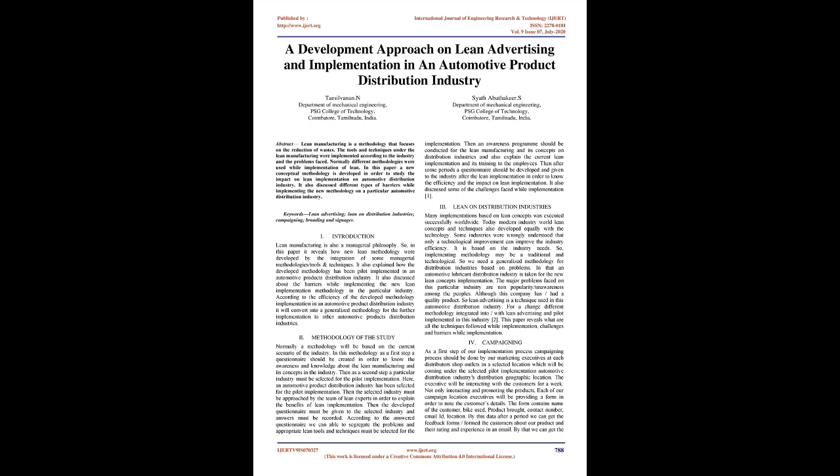Then the selected industry must be approached by a team of lean experts in order to explain the benefits of lean implementation. Then the developed questionnaire must be given to the selected industry and answers must be recorded. According to the answered questionnaire, we are able to segregate the problems, and appropriate lean tools and techniques must be selected for the implementation. Then an awareness program should be conducted on lean manufacturing and its concepts on distribution industries, and also explain the current lean implementation and its training to the employees. Then after some period a questionnaire should be developed and given to the industry after the lean implementation in order to know the efficiency and the impact of lean implementation. It also discusses some of the challenges faced while implementing.